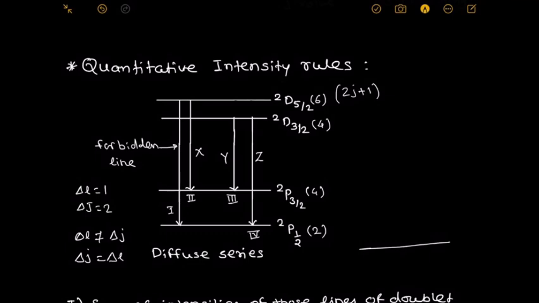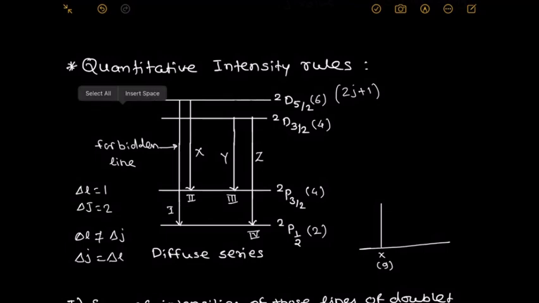The first line we write is the X line, which has maximum intensity. This is the X line, and its intensity is 9. Another line is Y. Y is a faint line, since delta L, delta J does not change in the same way for this third line,